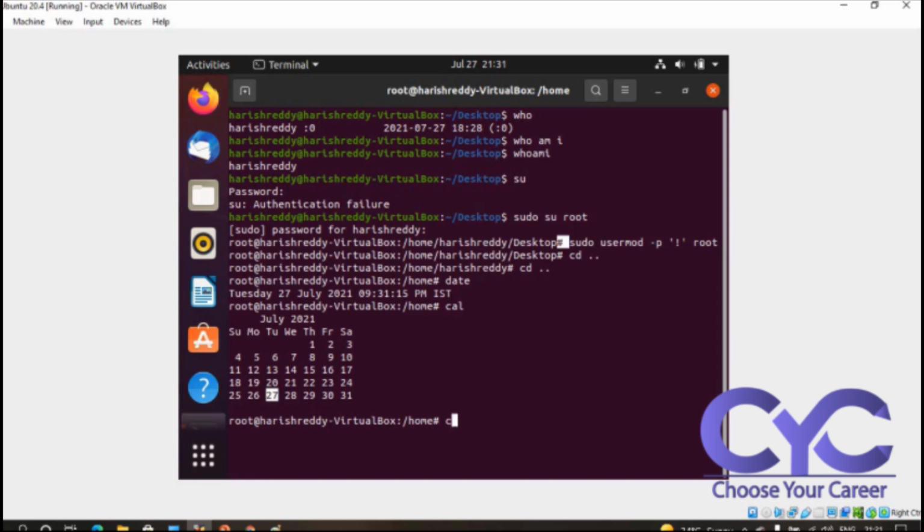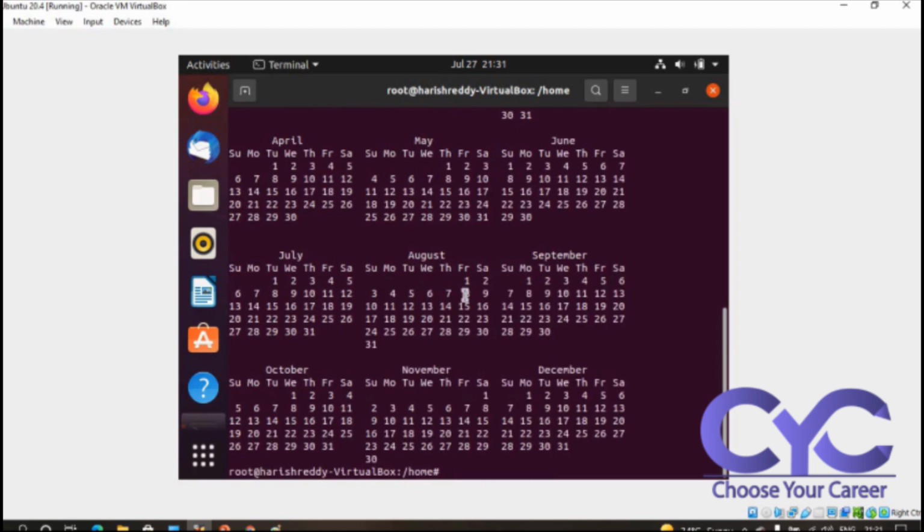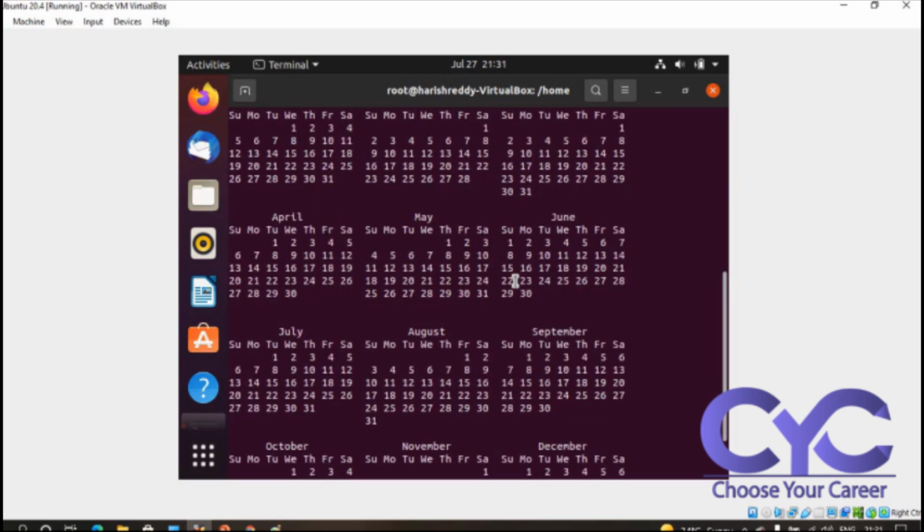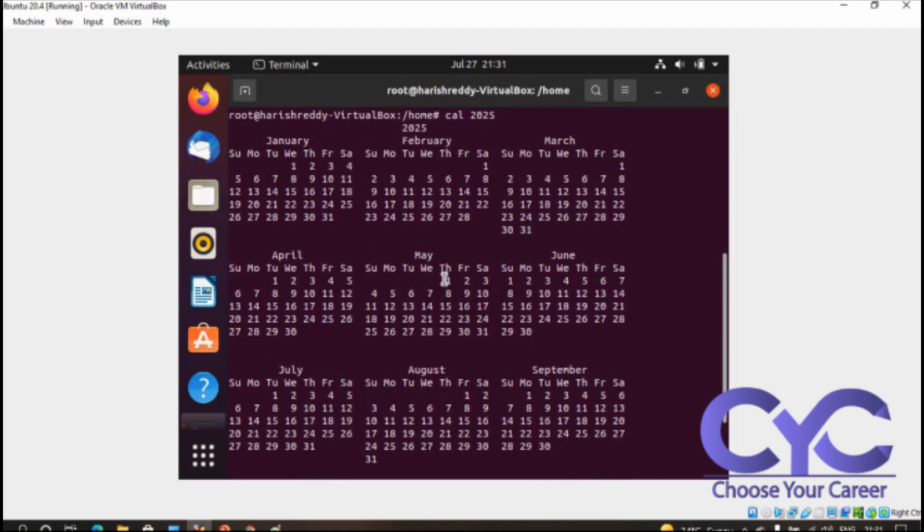If I want to check the calendar of 2025, this is the complete calendar of 2025. So this is how we check dates and calendars. This is the complete scenario about calendar and dates.